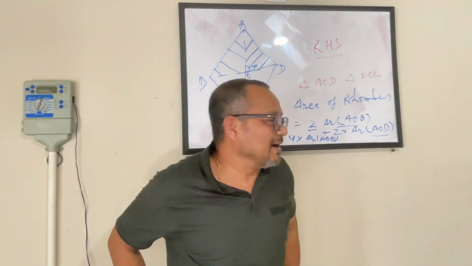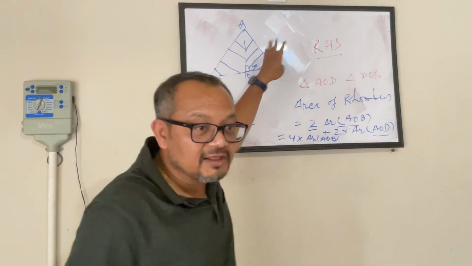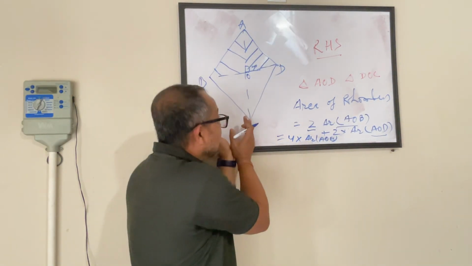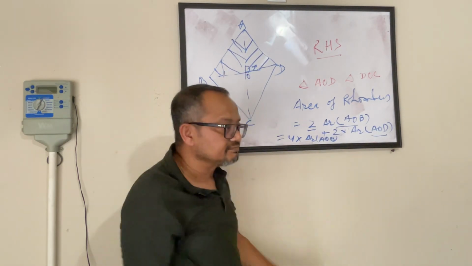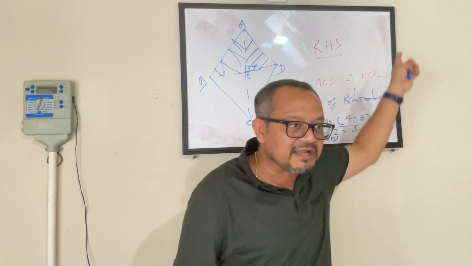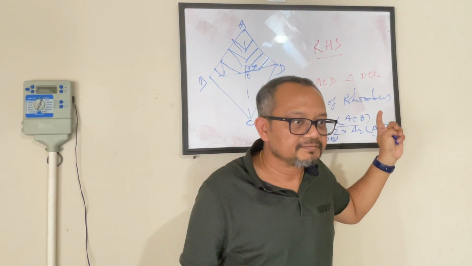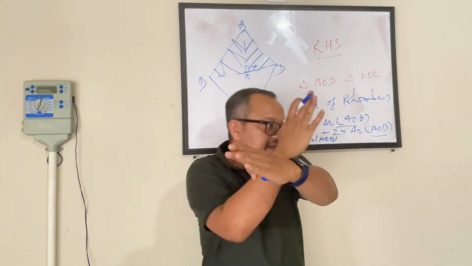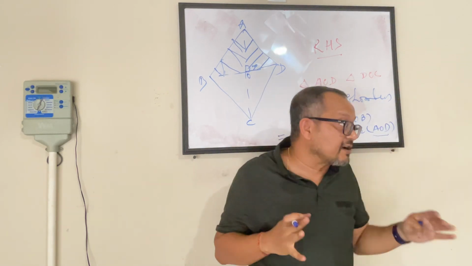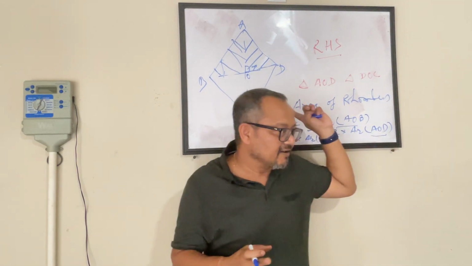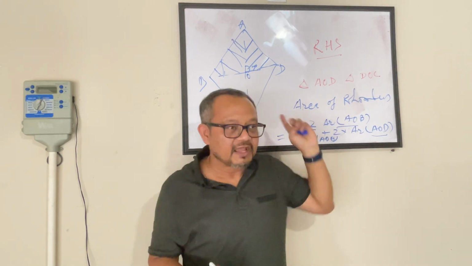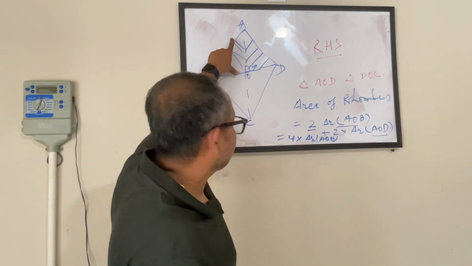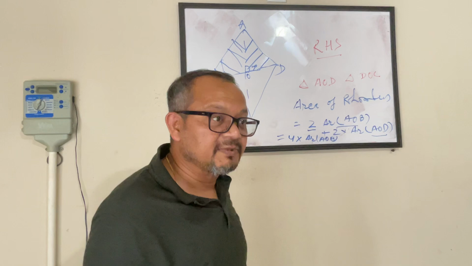So what I'm saying is, by doing all that we have done so far, we are coming down to a point where the area of my rhombus is 4 times the area of one of the triangles, because all my triangles are congruent. They are exactly the same. So this is another property that we learned: when you have a rhombus, the diagonals split it into 4 equal triangles. That's what we saw just now. So if I find the area of one of the triangles and multiply it by 4, that will give me the area of the rhombus. Right?